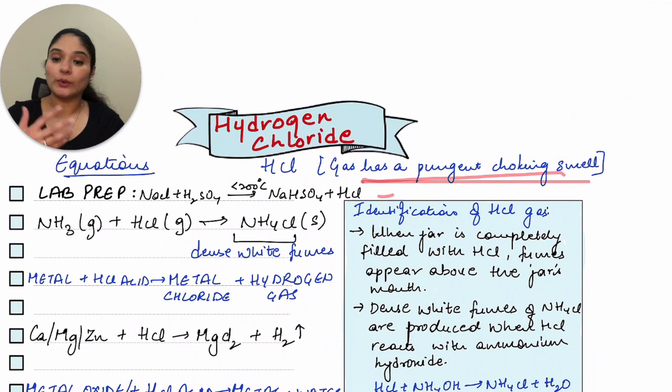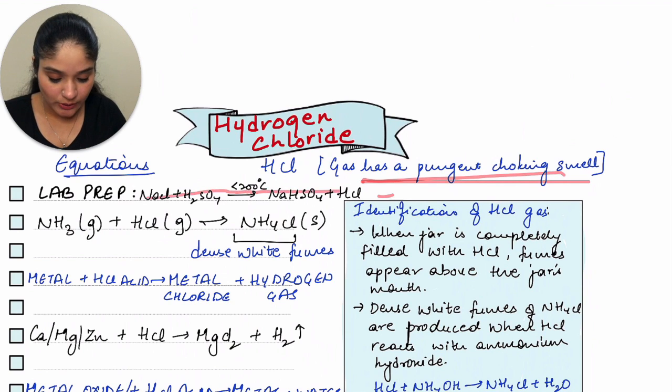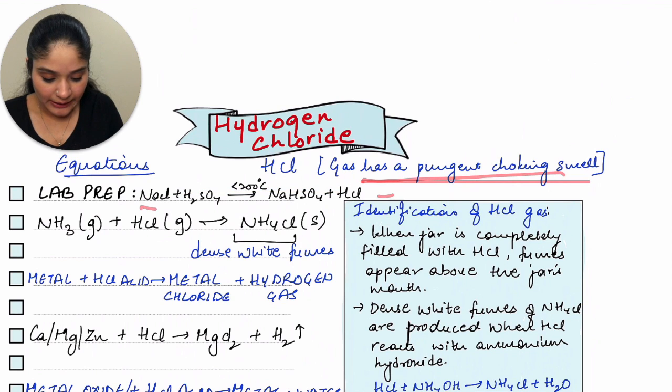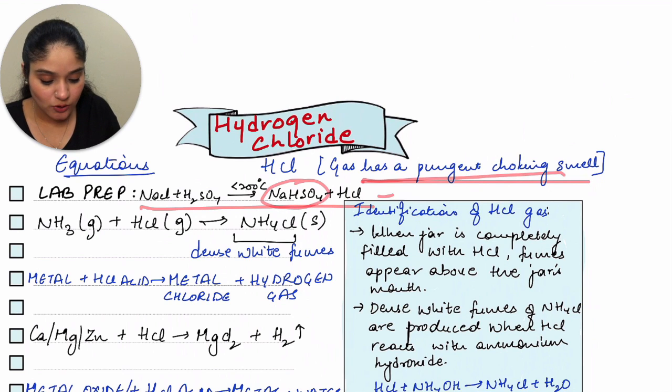So let's quickly work on these so that we can come to questions and see how we can answer them. For HCl, the lab preparation is NaCl plus H2SO4. It gives you NaHSO4 plus HCl, and you have to maintain the temperature below 200 degrees Celsius. If the temperature goes above 200 degrees Celsius, instead of NaHSO4, you get Na2SO4.